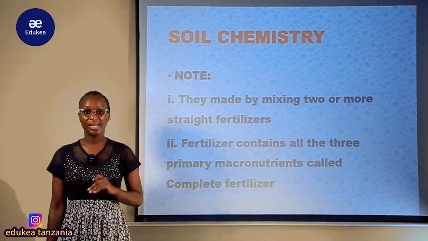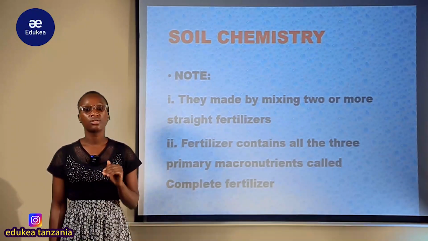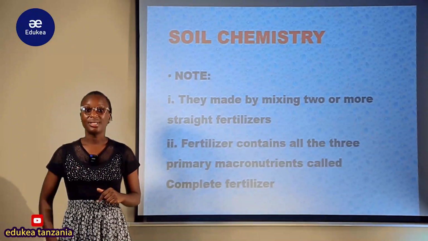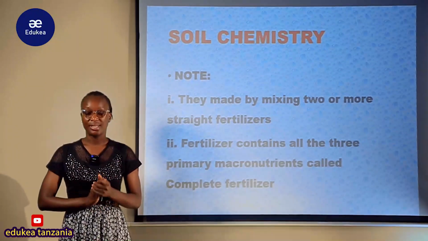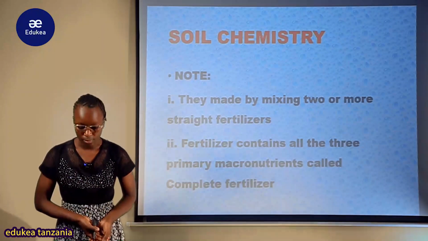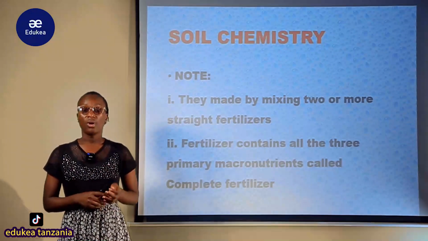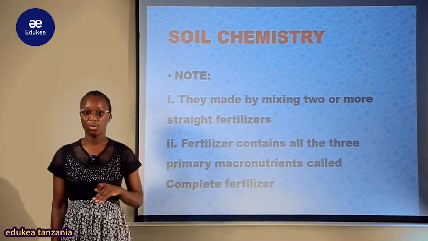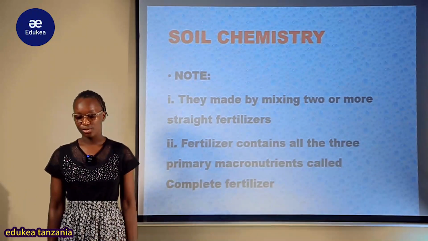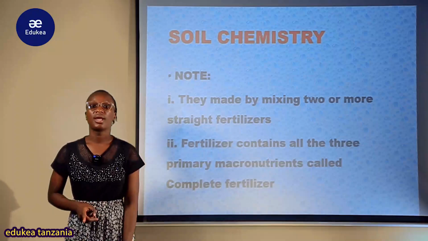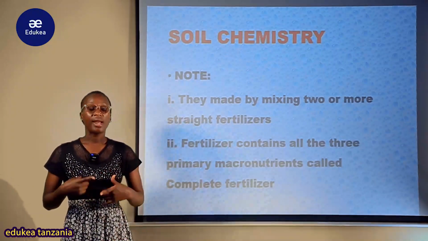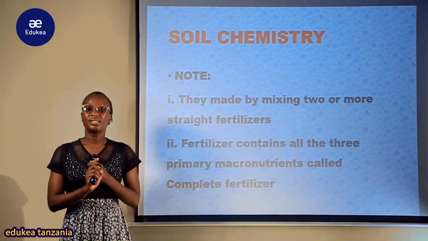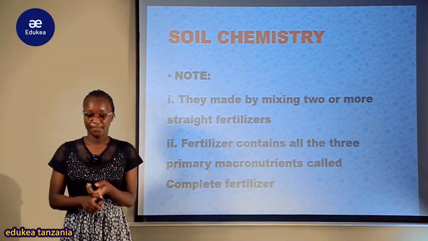Zile three main essential primary micronutrients ambazo zinakuwa required in large quantity for plant growth zipo there, zinakuwa contained there kwenye hii kind of compound fertilizer. So kwenye compound fertilizer tuna nitrogen, tuna phosphorus, tuna potassium, zote kwa pamoja ziko humo ndani. So kwa jina lingine unaweza kukutana na complete fertilizer. So ukikutana na complete fertilizer, my student, don't be confused, usichanganyikiwe, mean that is the same as the compound fertilizer.